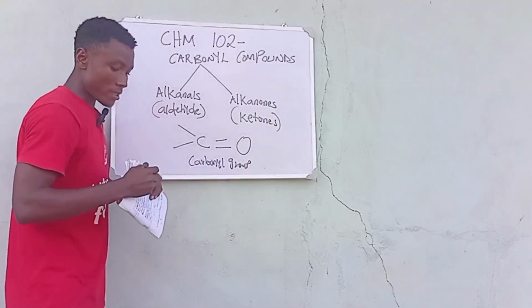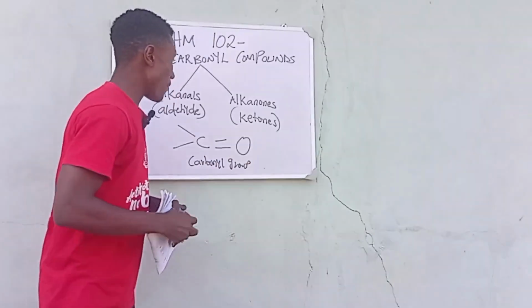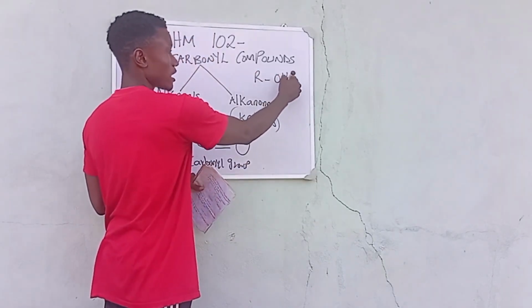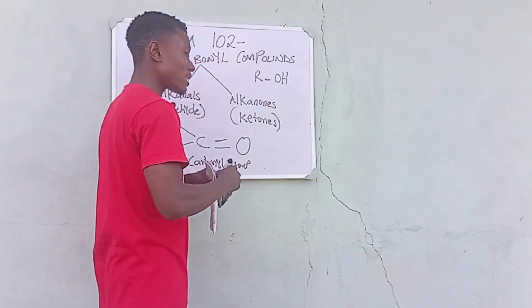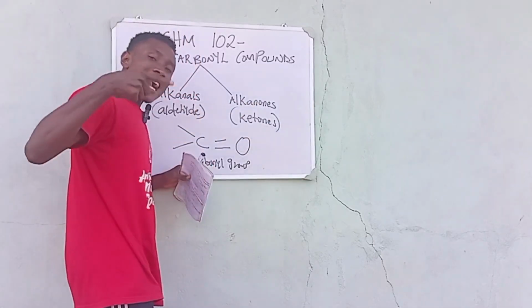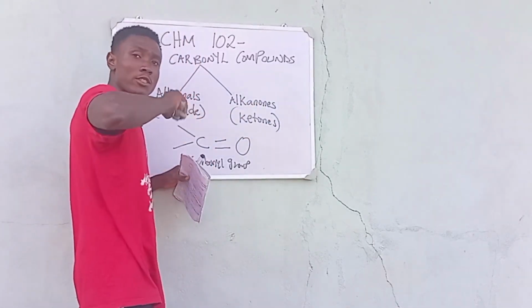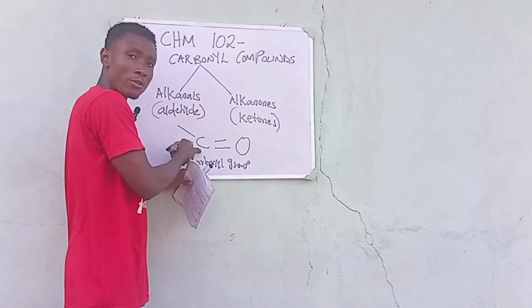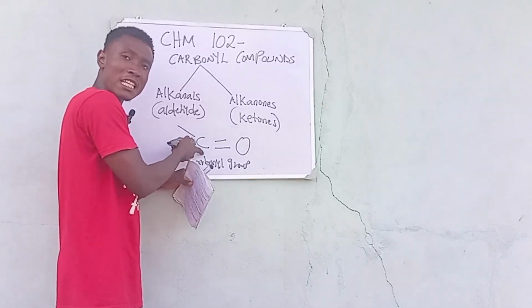Remember when we were talking about the alcohols? We simply said that the alcohol is like this. This is what we did for the alcohol. But you will find that for the carbonyl compounds, there's nothing like an alkyl group in it. That is a carbonyl group. So this is basically the carbonyl group.